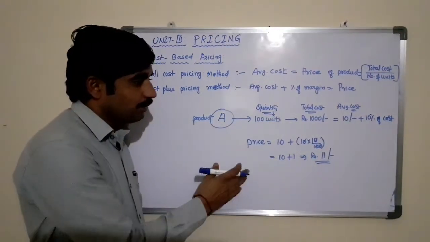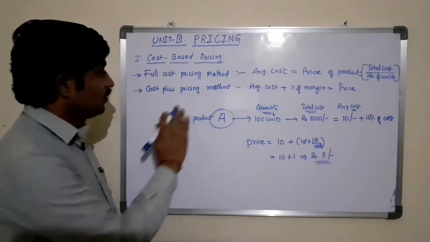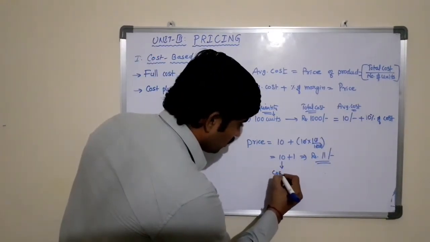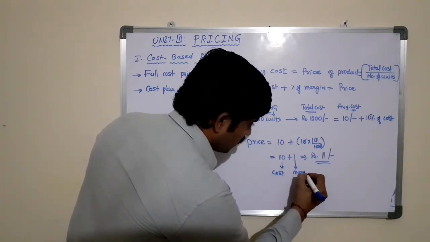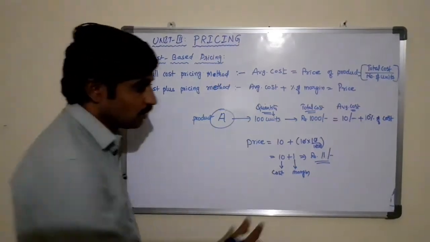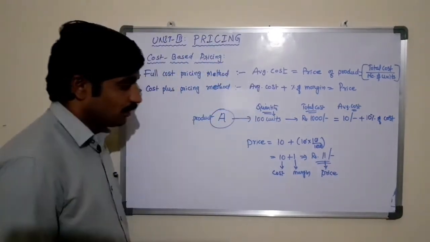In this way, the price of the product can be ascertained according to the cost plus pricing method. 10 rupees is the cost that they have incurred, 1 rupee is the conventional margin. So the total is the price of the product, the value of the product.